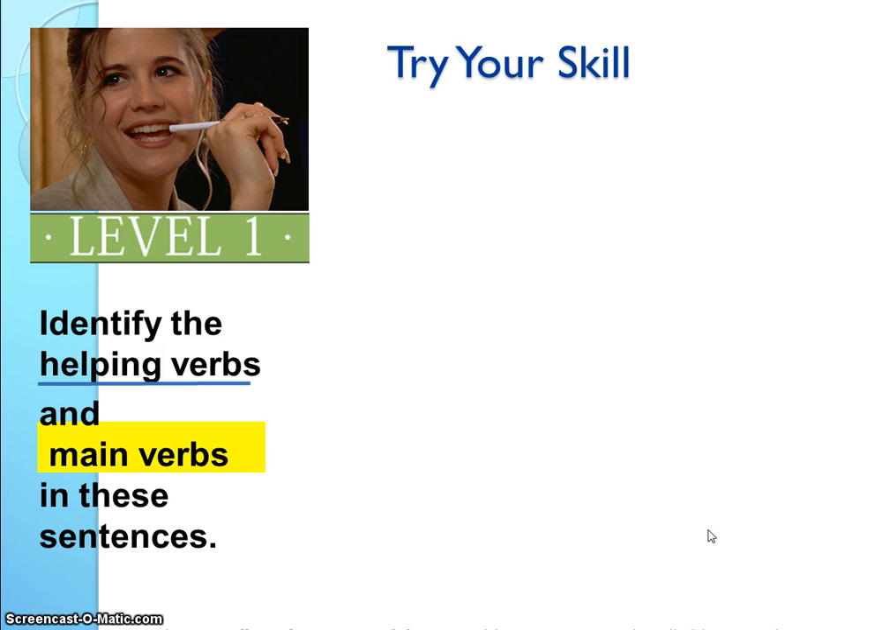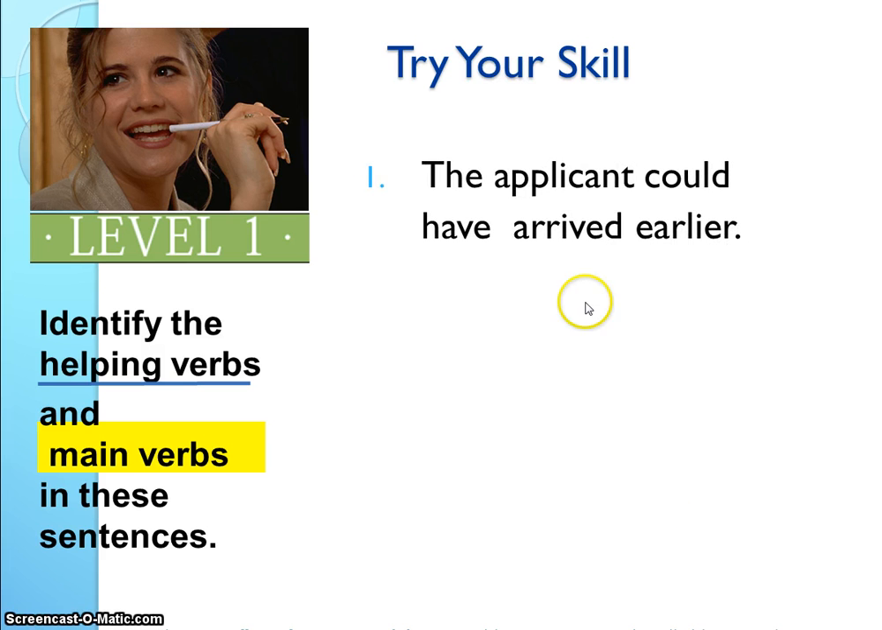Okay, let's find the helping verbs and the main verbs. The applicant could have arrived earlier. So the helping verb would be could have, and then arrived is our main verb. So these are just helping this main verb make more sense.